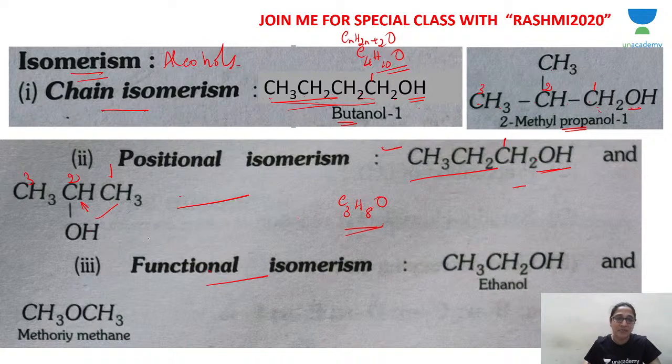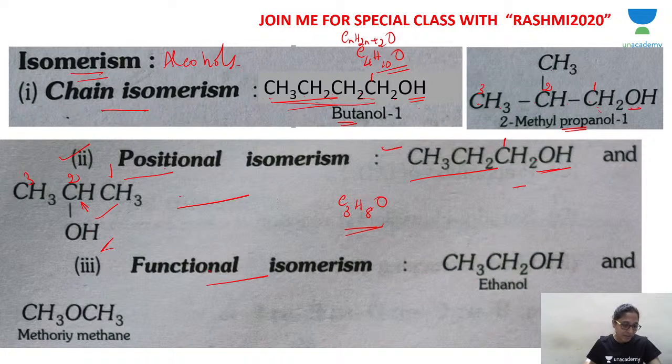Then it's called position isomers. So these two alcohol molecules are isomers of each other. What isomerism? Position isomerism. Did you understand position isomerism? Chain isomerism, position isomerism.